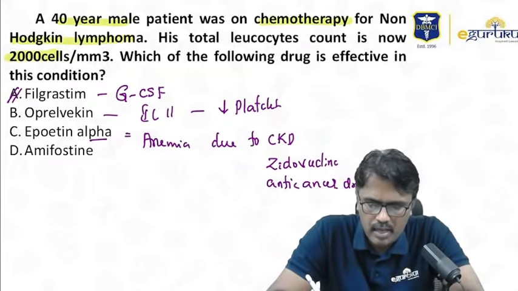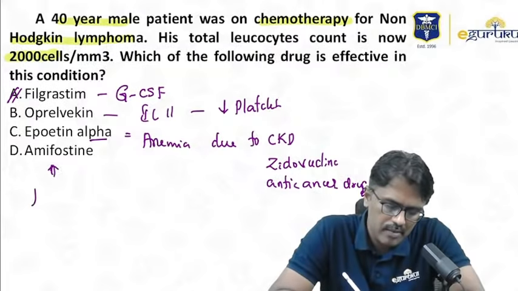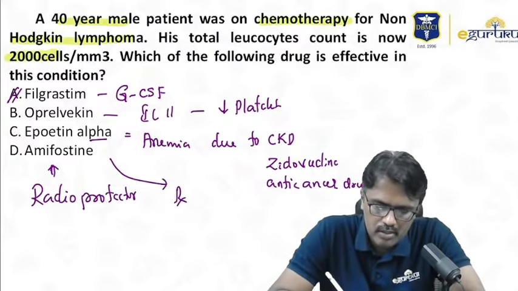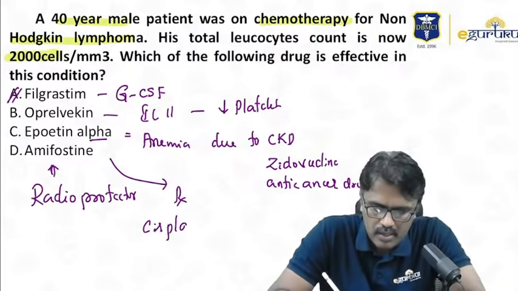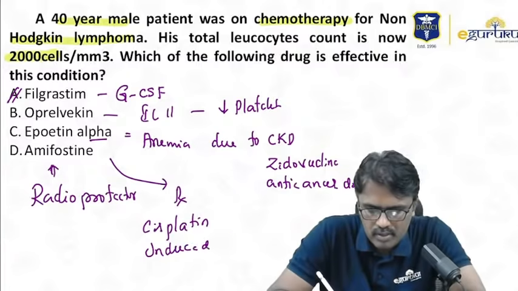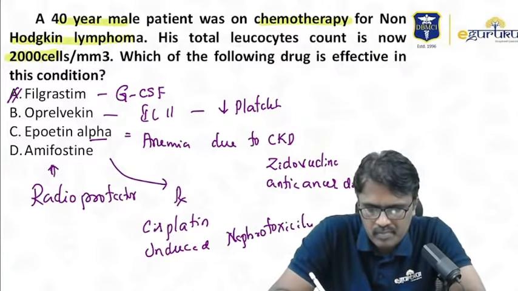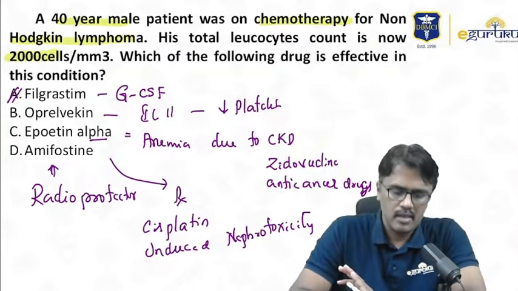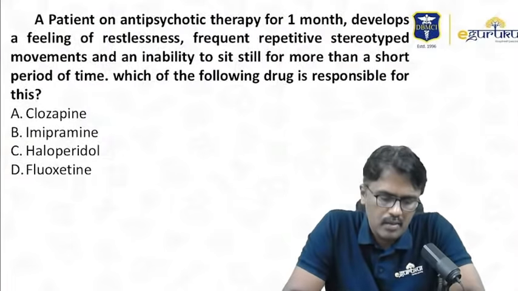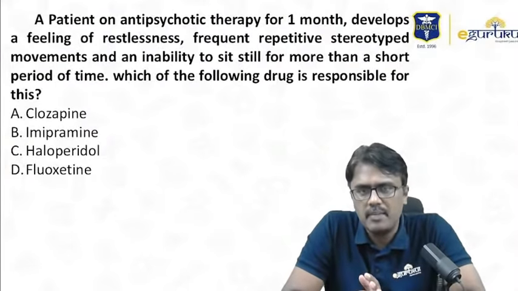Now the drug amifostine, it is a radioprotector. Not only that, amifostine is also used to treat cisplatin-induced nephrotoxicity. Okay, so the answer here is filgrastim. Now please note down the anti-cancer therapy, the common adverse effect, and how you prevent it is also important.